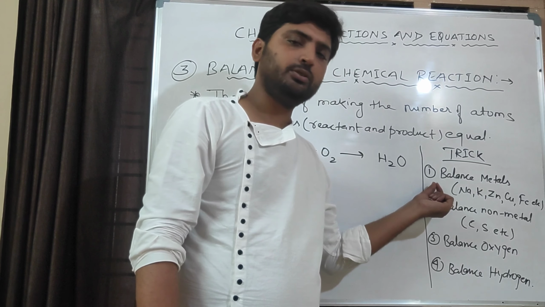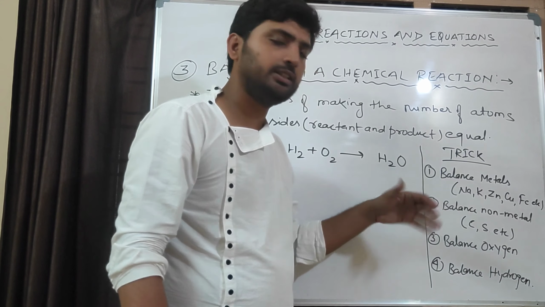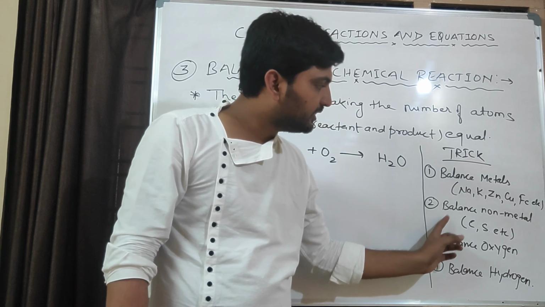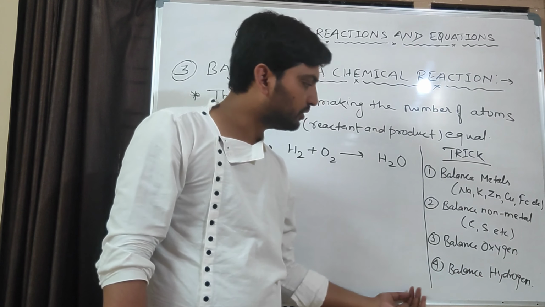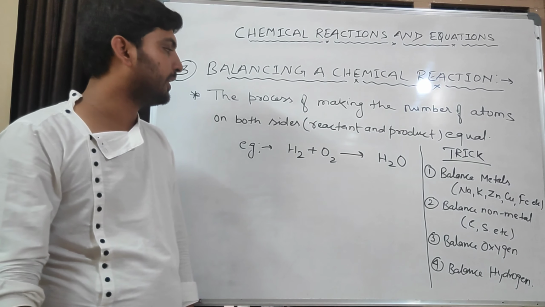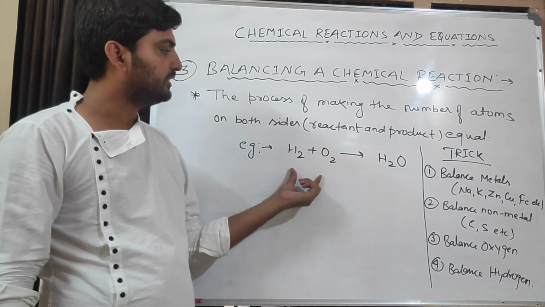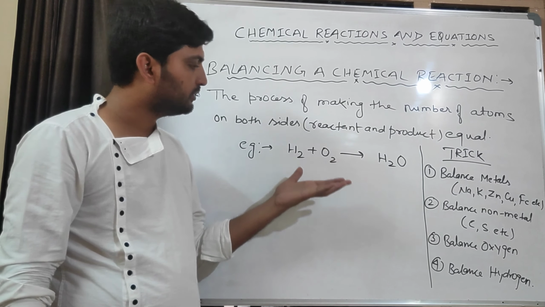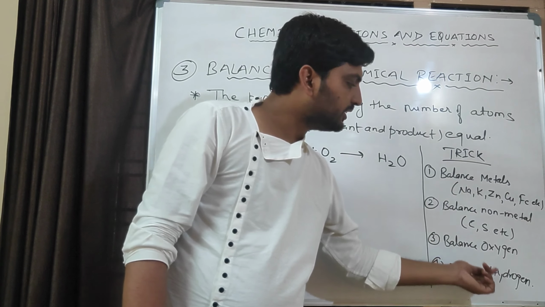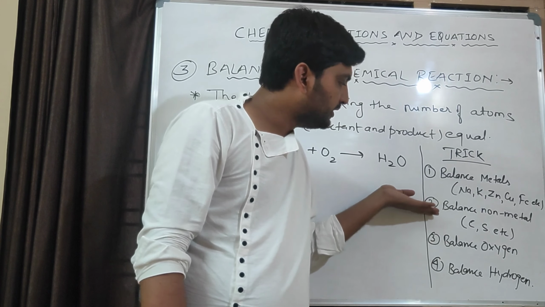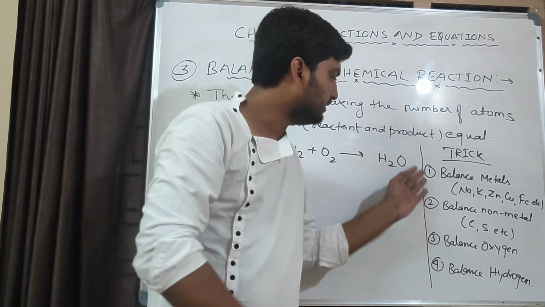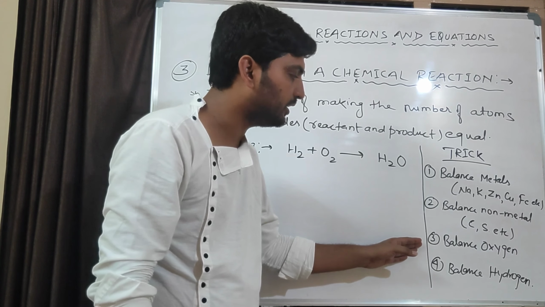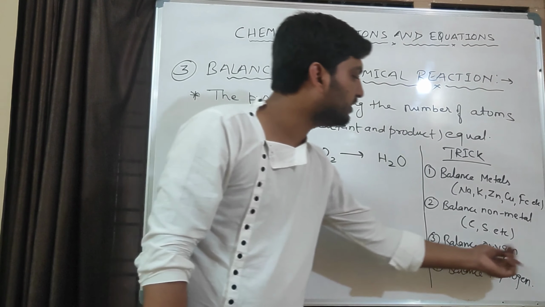If you are going to balance a chemical equation, maximum 1 or 2 steps will give you the result. Okay. So first we need to balance metals. Second step is balance non-metals. Third, balance oxygen, and fourth one is balance of hydrogen atoms. Okay. So in this reaction, check, is there any metal? No. No metal is there. Is there any non-metal? No. What is here? There is only oxygen and hydrogen. So these 2 steps are not eligible in this, because there is no non-metal and there is no metal. So we will come to the third step. What is it? Balancing of oxygen.